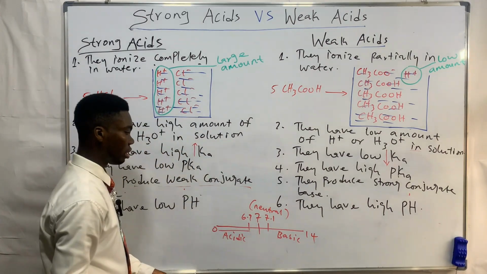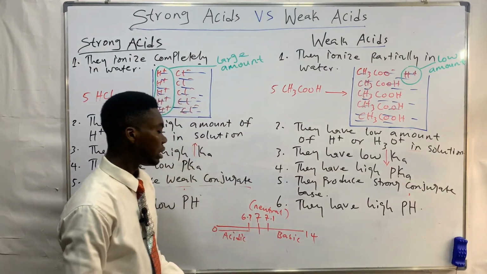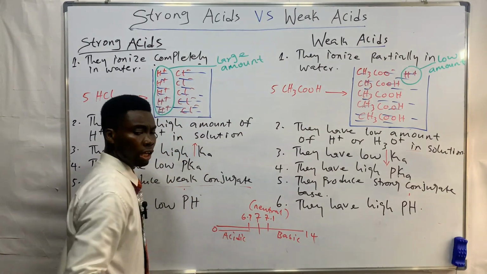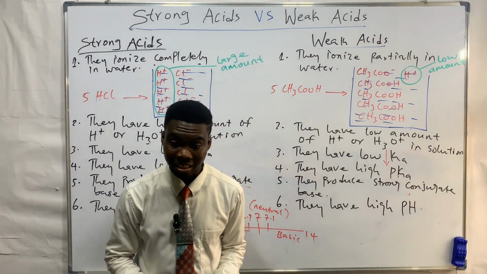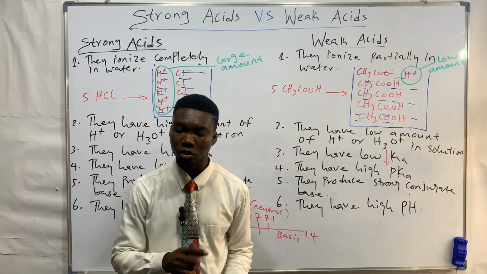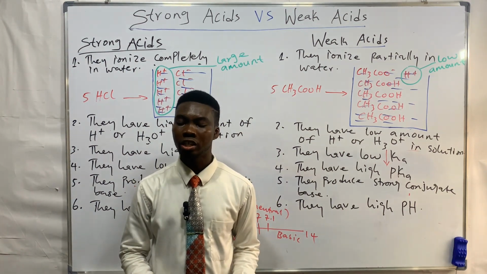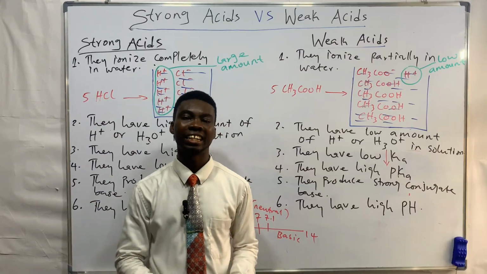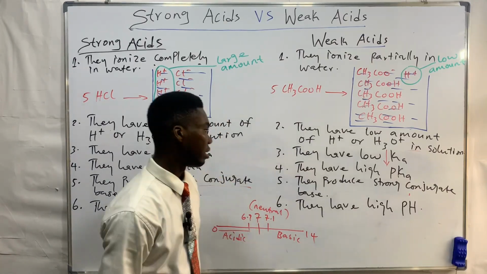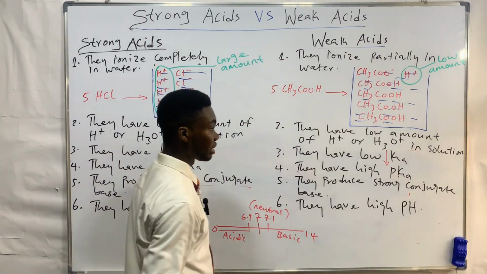Now, this means that for a substance to be an acid, whether a weak or a strong acid, it usually has a pH less than 7. So an acid cannot have a pH greater than 7, whether it's weak or not. It must always have a pH less than 7.